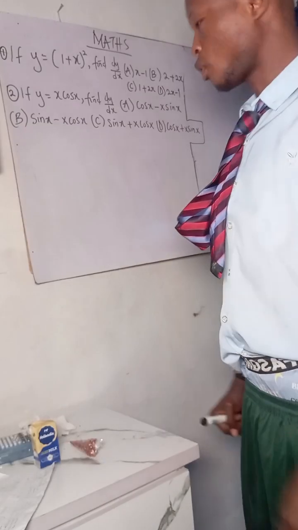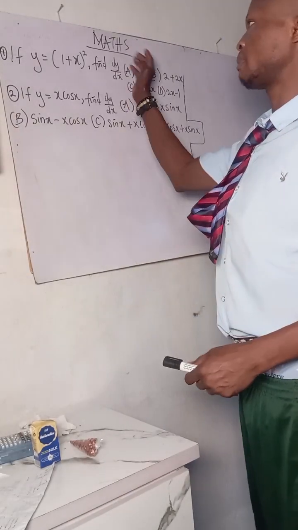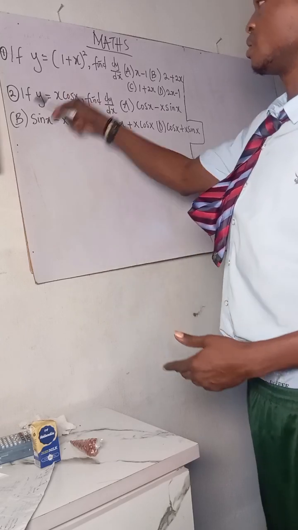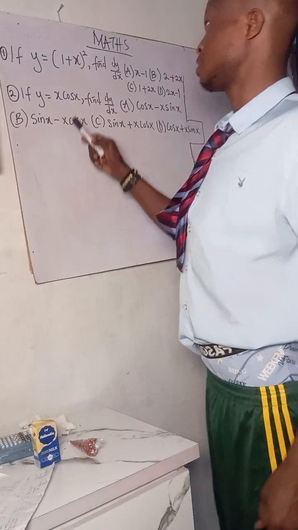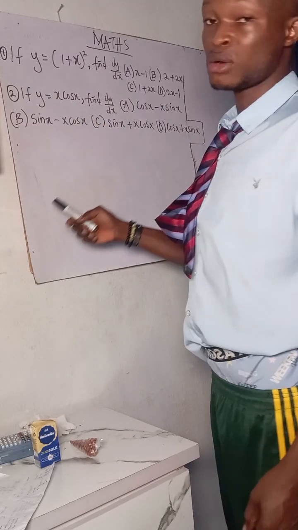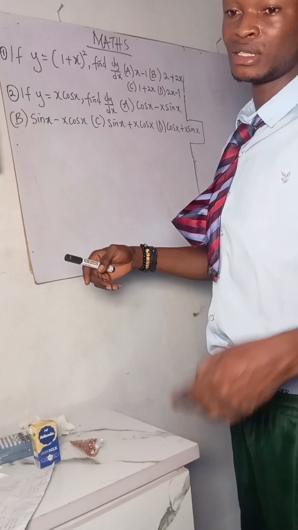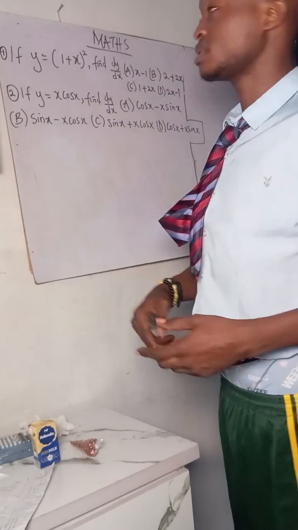Okay, welcome to class. For today, this one na mathematics we dey do today. We get two questions here, and we go do am very quick so we fit meet up. You understand? This one na calculus differentiation. You say calculus na two things now, differentiation and integration. I think limit is also there. The small math wey dey there.